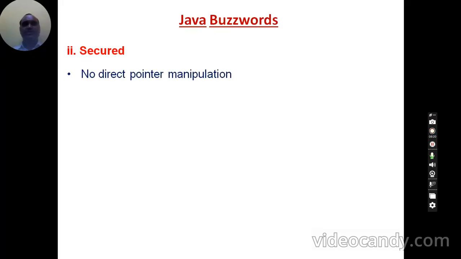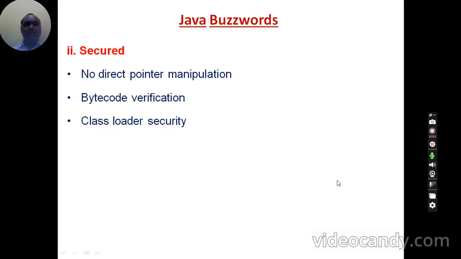And Java is also a secured language. Just now I told that in C and C++ language, we have a concept called pointers. Using pointers you can access any memory location and read the data available at that memory location. This violates security conditions. So this concept is eliminated in the Java language. If pointers are not there, it is not possible to access the memory locations. Therefore your data is safe.